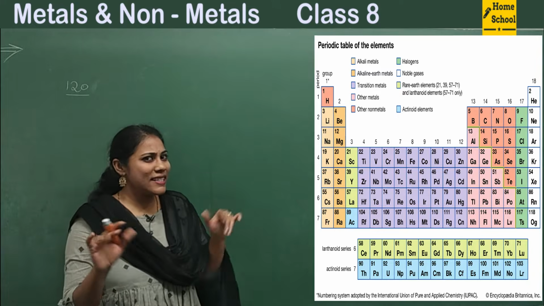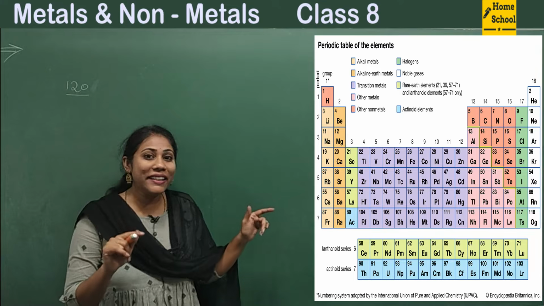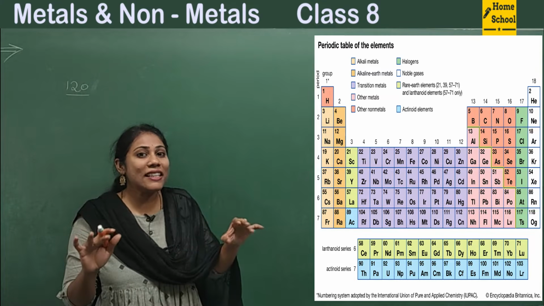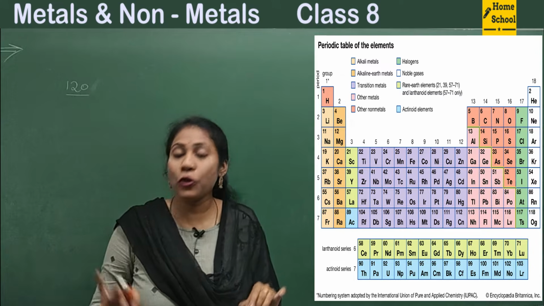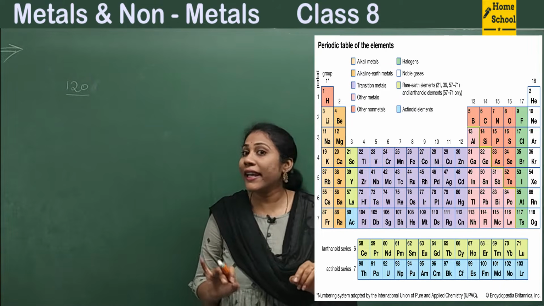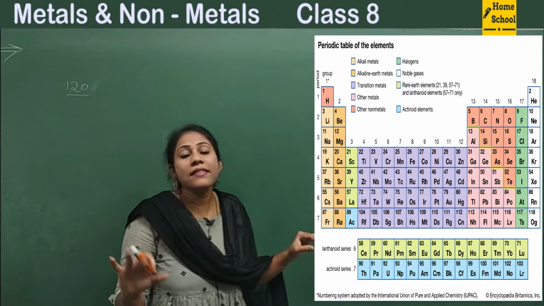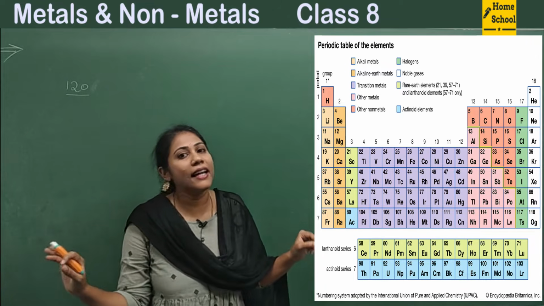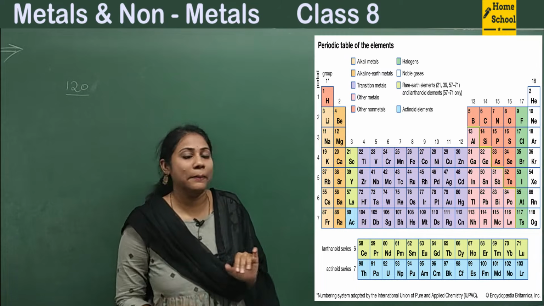You can see some symbols H, N, O, P, right? There are so many. Actually, they are the symbols of elements. H in the sense hydrogen, O means oxygen, N in the sense nitrogen. Like that, all elements are beautifully arranged in the form of this particular table.